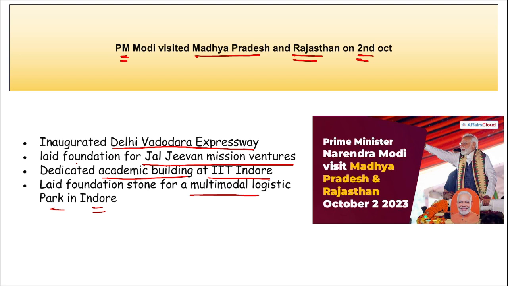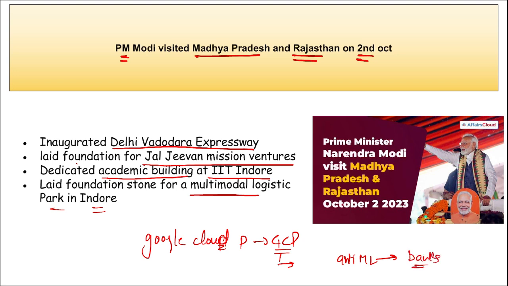Then tell me, recently which Google, it is your Google Cloud Platform, that is your GCP, right? They have recently launched an anti-money laundering tool, and it is for banks. Then Vitasta Mahotsav. Where did we celebrate it? It was celebrated in Jammu and Kashmir.